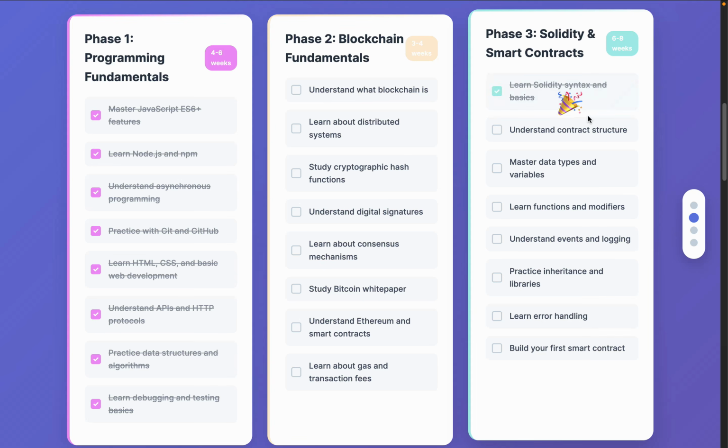So learn Solidity. Once you're done with that, you have to understand the smart contract structure, how you can structure and design the smart contract. You have to understand data types and variables, what types we have in Solidity and why it's different from other programming languages. Then you have to understand functions and modifiers. Then the role of events and logging, inheritance, and libraries. When you write a smart contract, we have popular libraries like Chainlink and OpenZeppelin, and you should know how to utilize them in your existing contract to add certain features. You have to understand error handling. You have to understand writing your first contract.